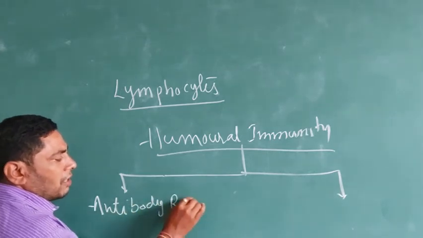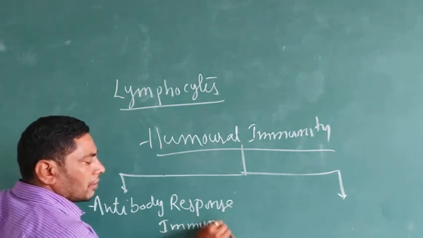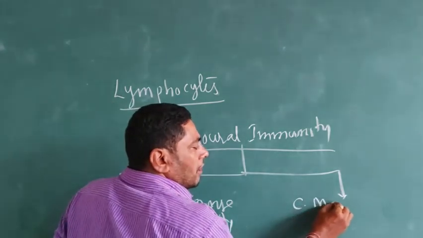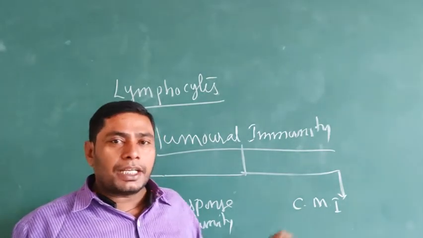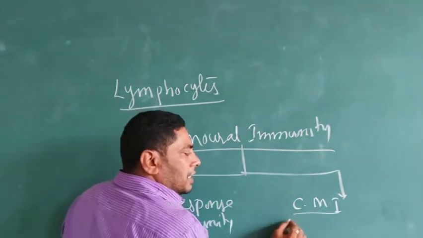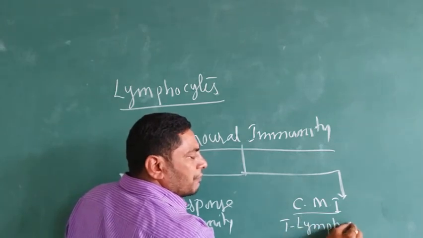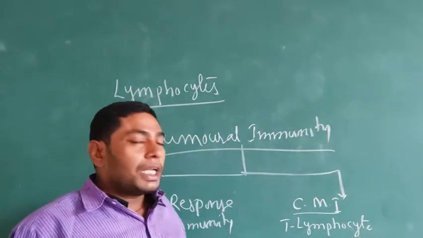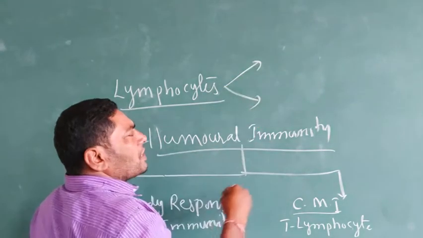CMI means cell-mediated immunity, which is known as T lymphocyte mediated immune system.